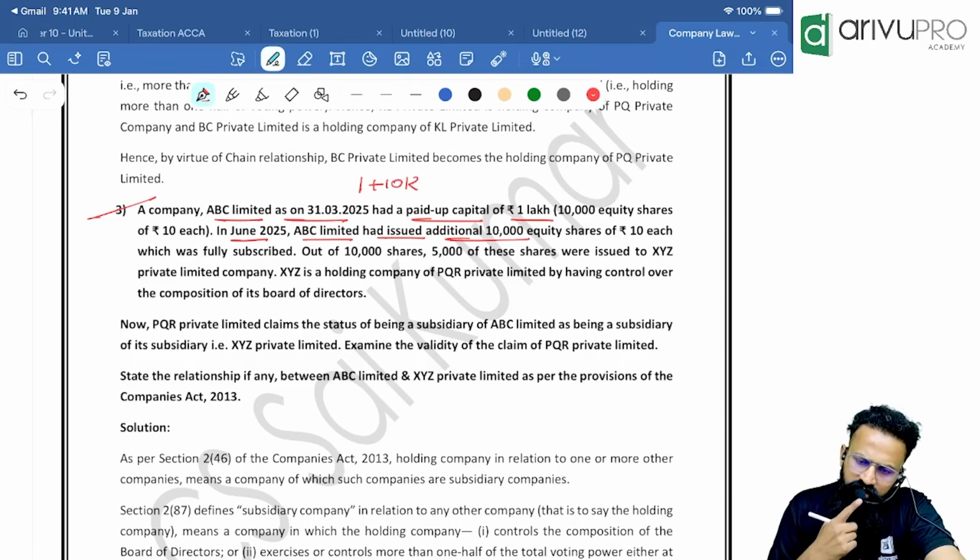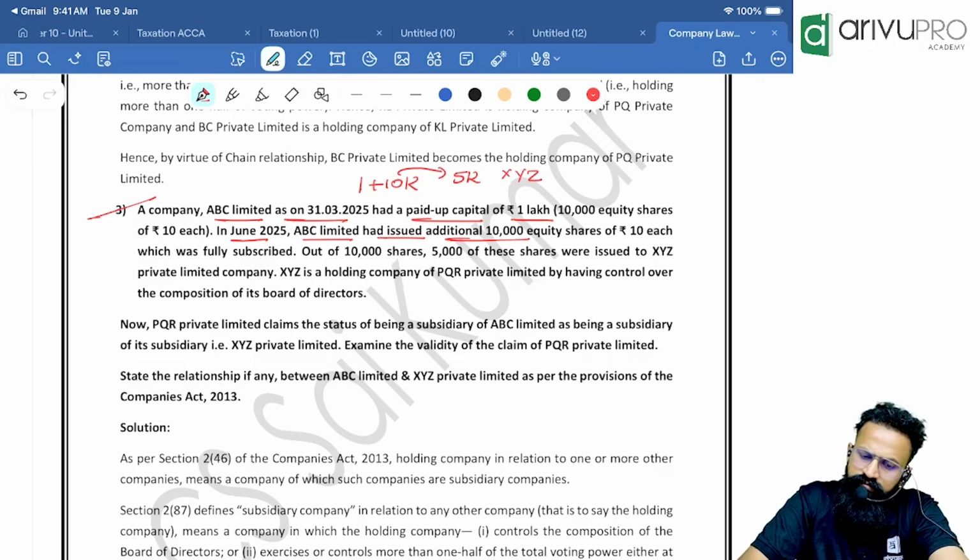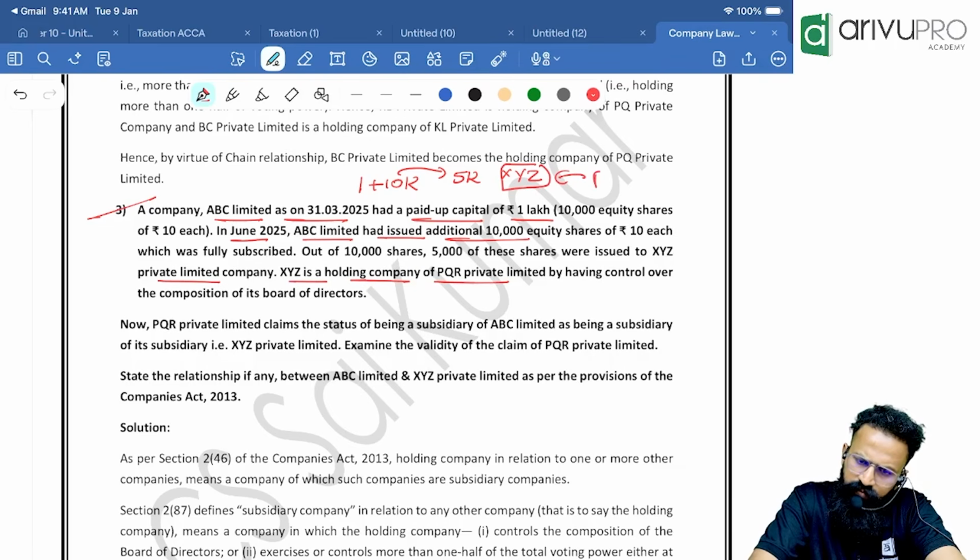Out of this 10,000, 5,000 shares were given to whom? It was given to XYZ Private Limited. XYZ is a holding company of PQR Private Limited.